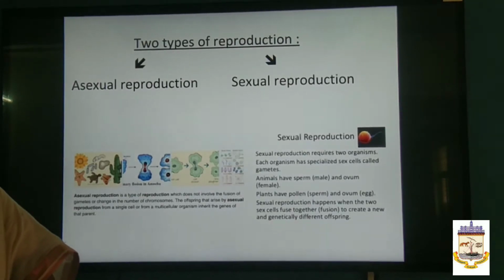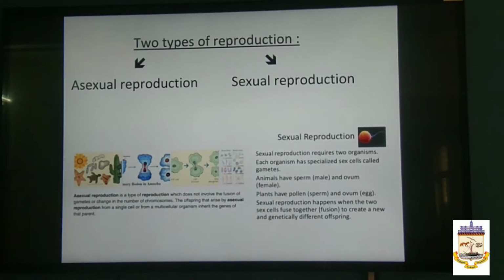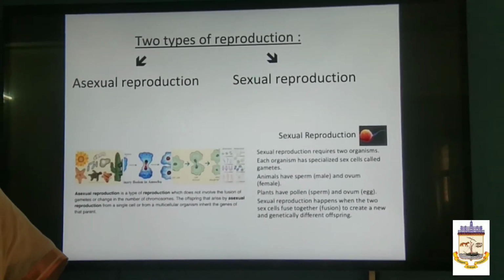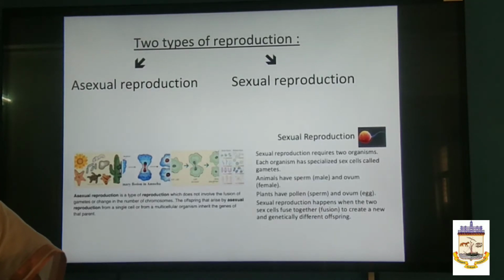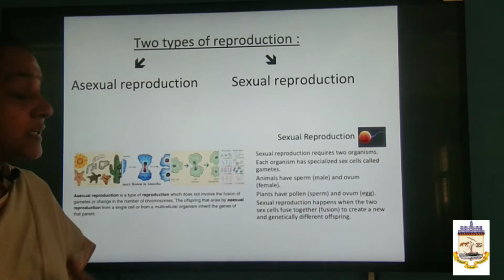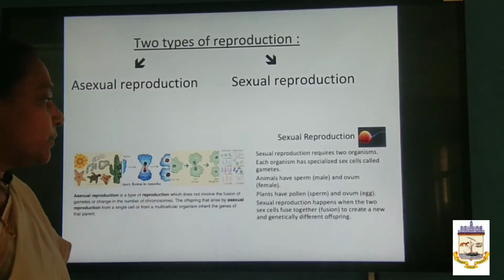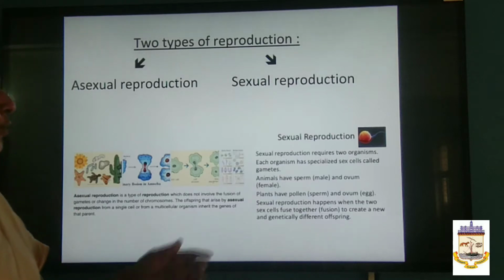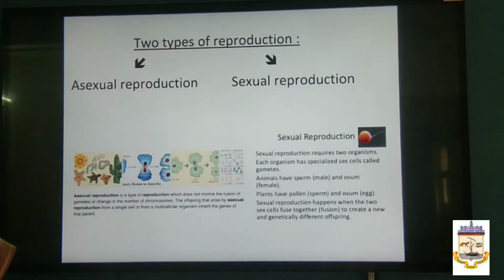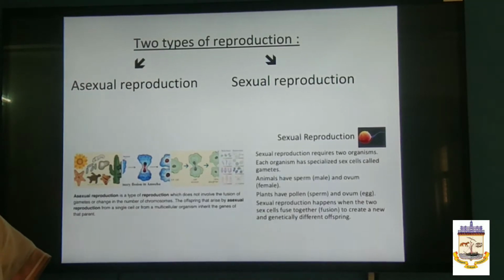We call them specialized cells because they are involved in reproduction; they are responsible for variation, for the continuation of species, and also for evolution. Animals have both male and female gametes: the male has the sperm and the female has the ovum. In plants, the pollen acts as the sperm, and the egg is the ovum.